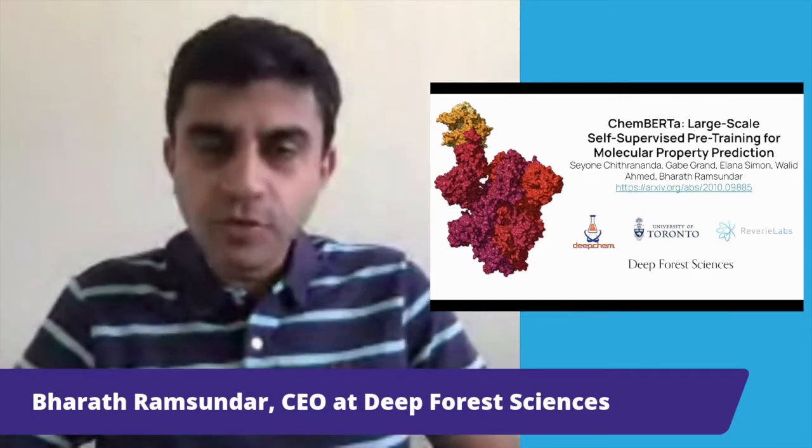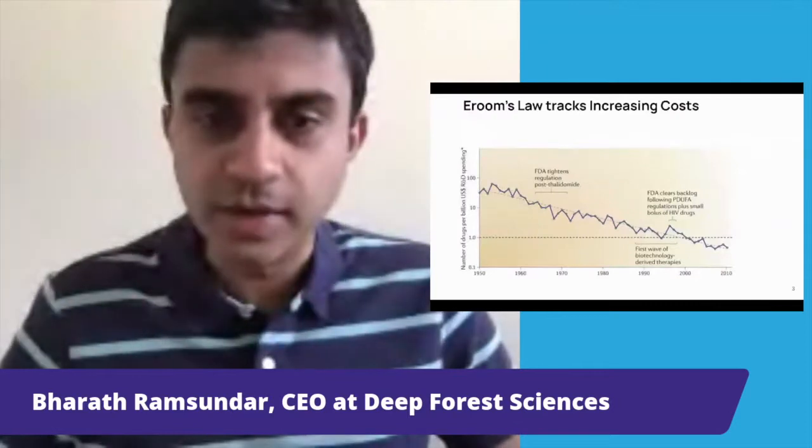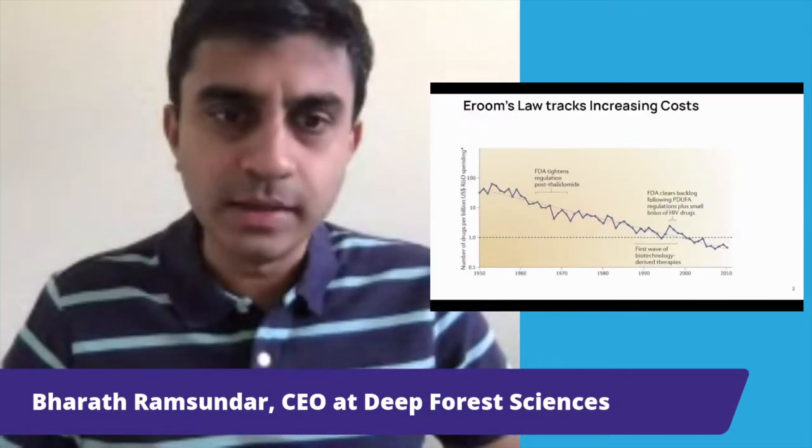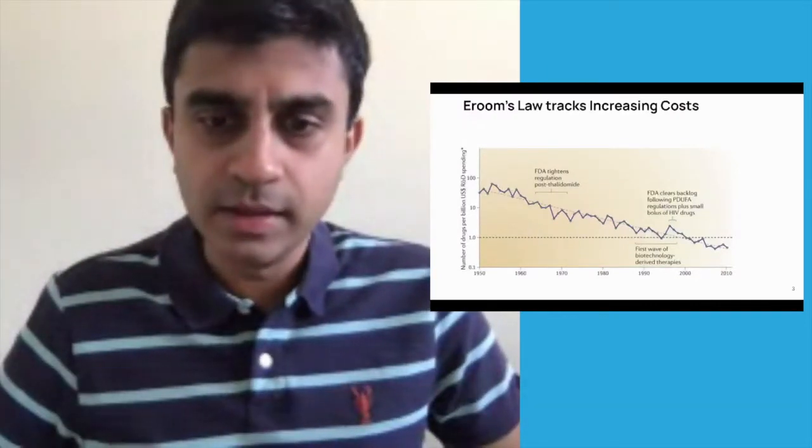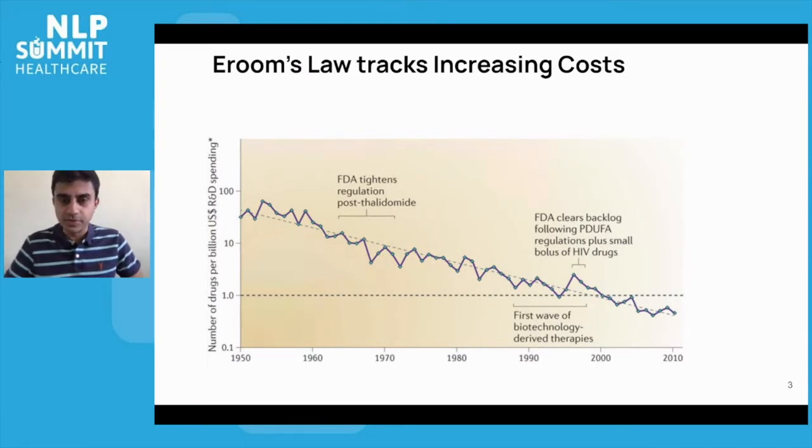Before we start diving into specifics, I want to just lay the ground by discussing a bit about the biotech industry and pharma as a whole. One trend that we've seen over the last several decades has been increasing costs. It's been more and more expensive to find a new medicine. This is due to a variety of factors. Some of it is due to increasing regulation for better safety for patients.